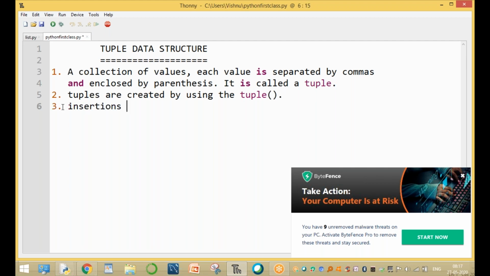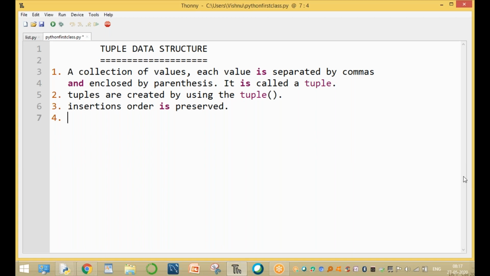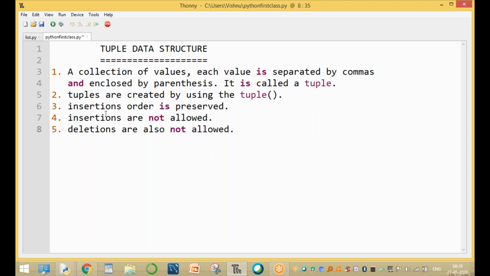The third one is that insertion order is preserved. Same as a list, the order is preserved. In a list, insertions are allowed, but here insertions are not allowed. Very important: new elements are not allowed. This is a very major difference between list and tuple. Deletions are also not allowed. Insertions and deletions are not allowed.